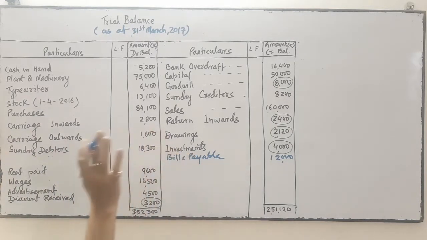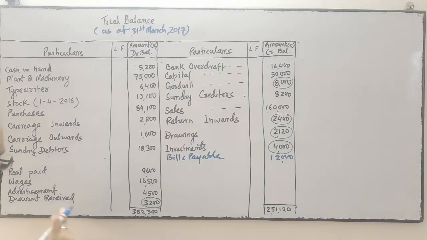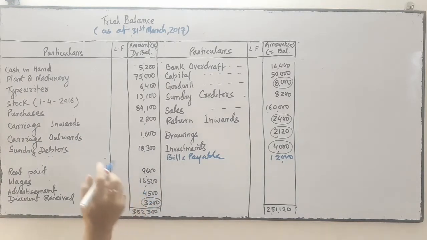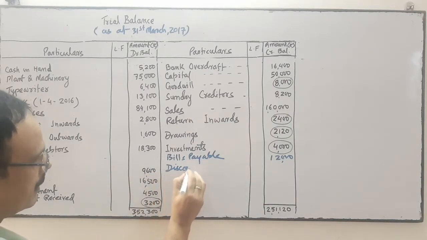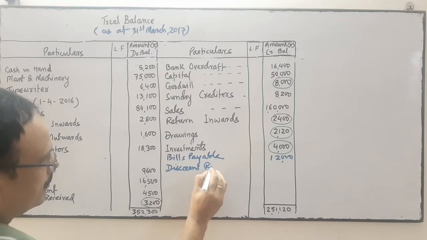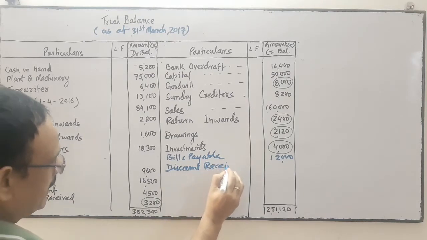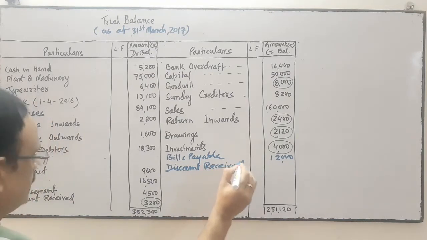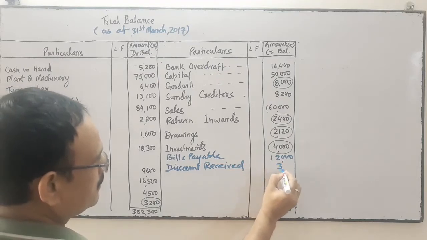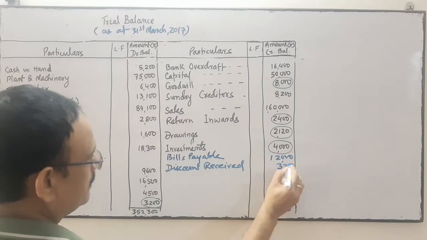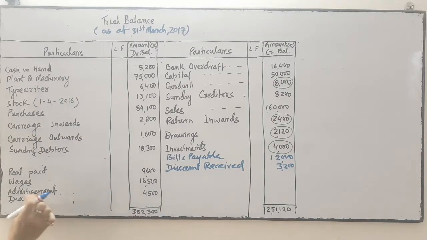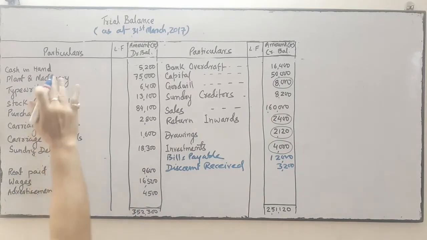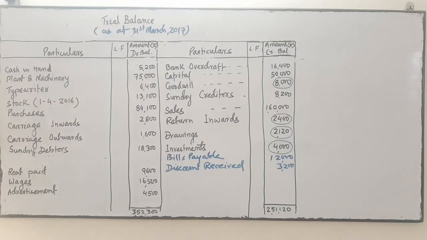Correct? Bills payable, credit side. Now another mistake, discount received. Discount received should be credit as it is income. All incomes and gains are credit. So it is 3,200. So this is another mistake. I have erased it from this side. The rest of the information on the debit side is correct.